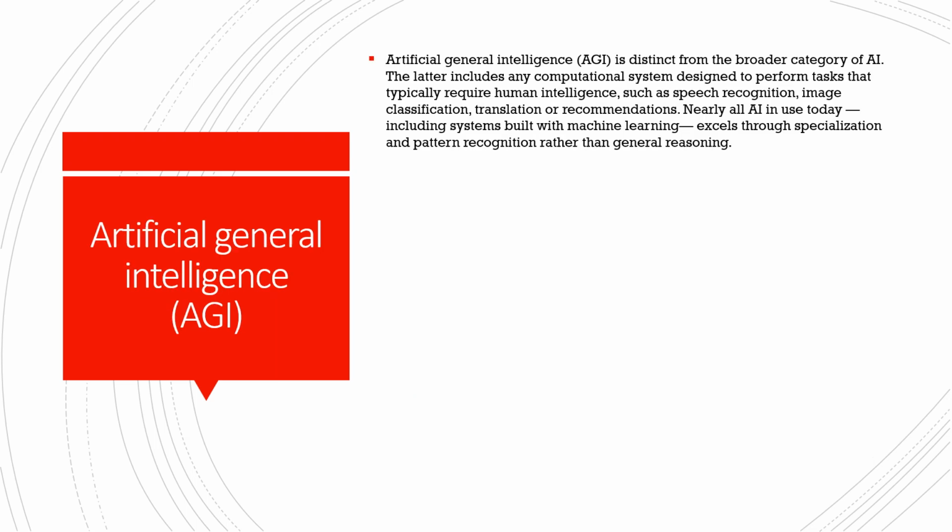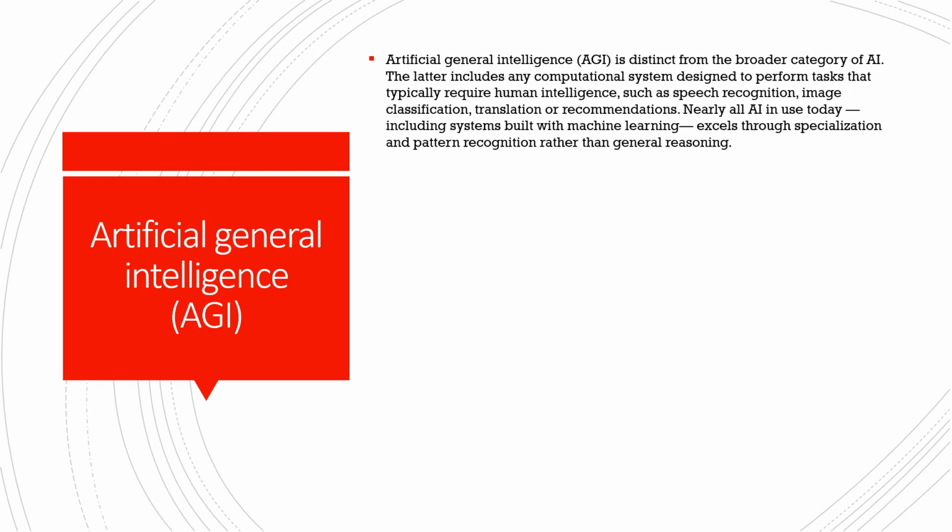So friends, now we will see some additional details of artificial general intelligence, that is AGI. Artificial general intelligence is distinct from the broader category of AI. The AGI is different from whatever AI we are currently using.